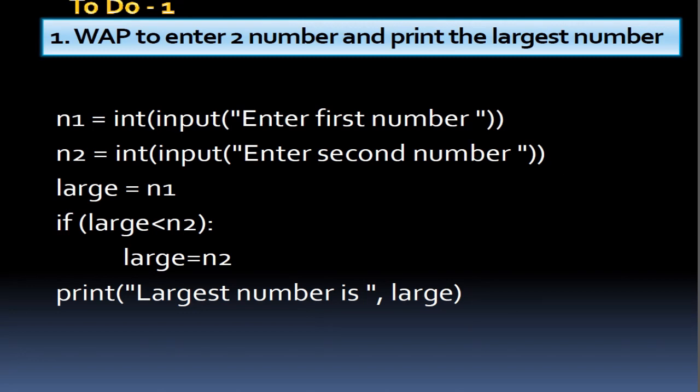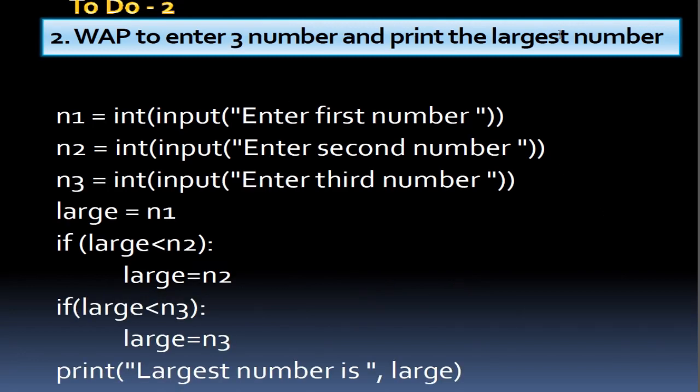Similarly with three numbers, here you can see that we have given two if statements for n1, n2, n3. In the initial step, we stored n1 in large, meaning n1 is the larger number initially. Now if large is less than n2, then large equals n2. Now if large is less than n3, then large equals n3. So two conditions are here. Whichever condition is satisfied, it will print the largest number is large.